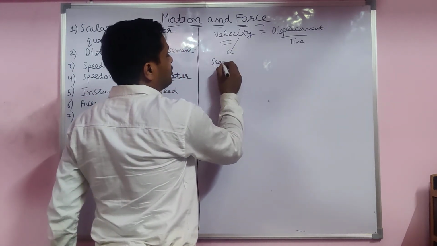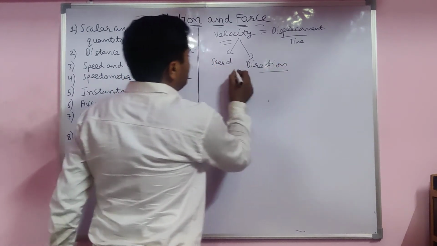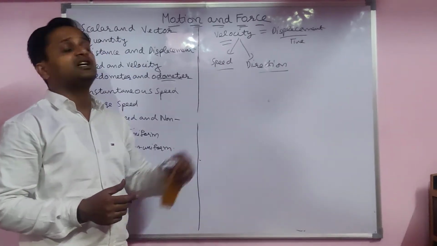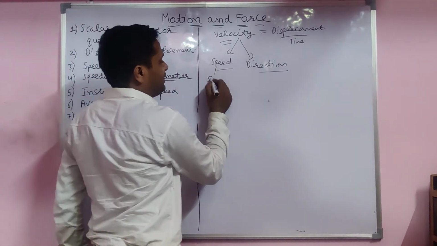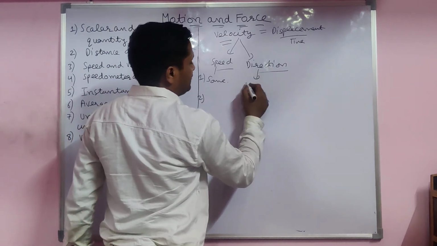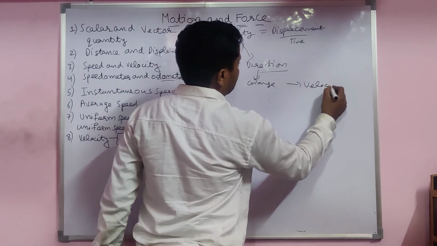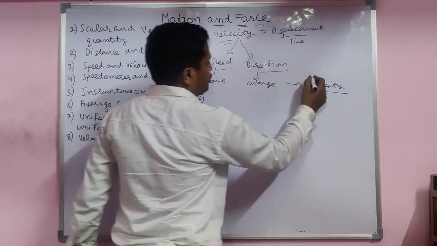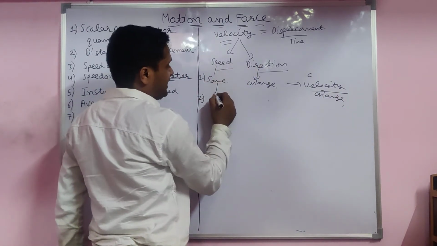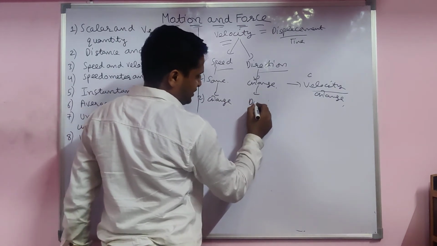Velocity has magnitude, which is the speed only, and it depends upon direction also. Velocity has two parts: one is the speed, one is the direction. When speed is the same but direction changes, then velocity also changes. When speed changes, meaning magnitude changes, even with the same direction,